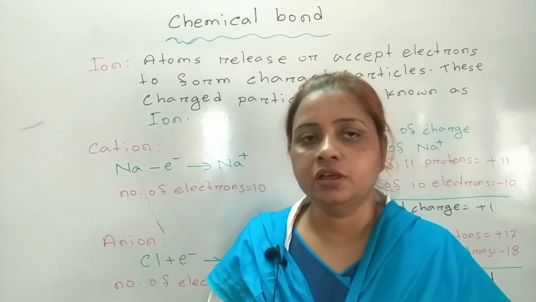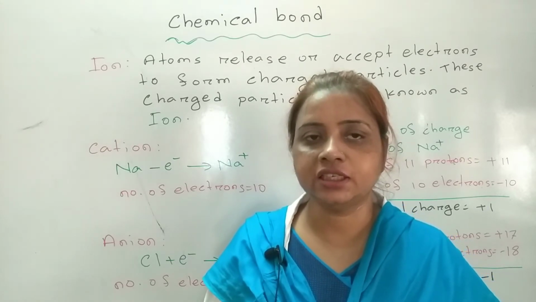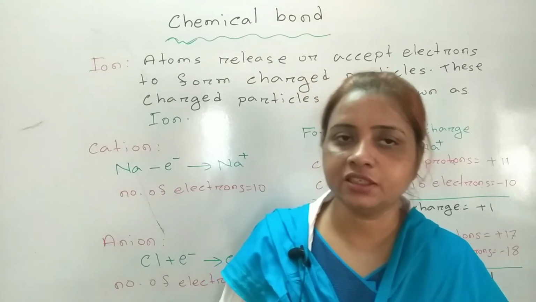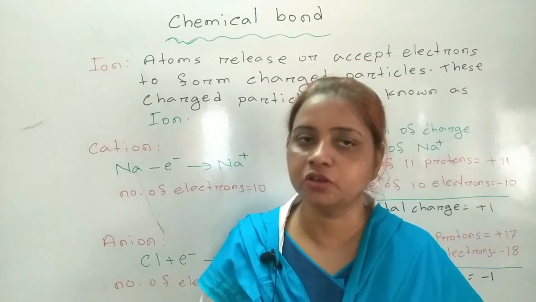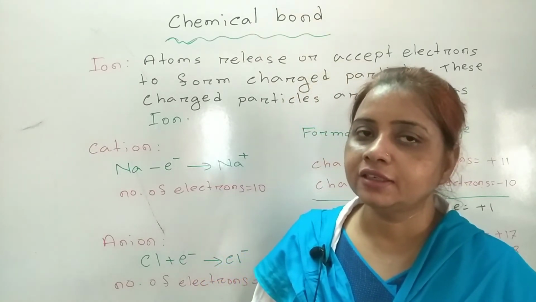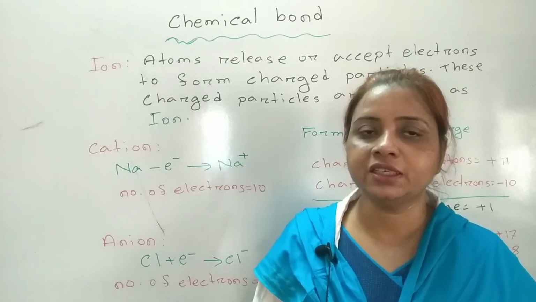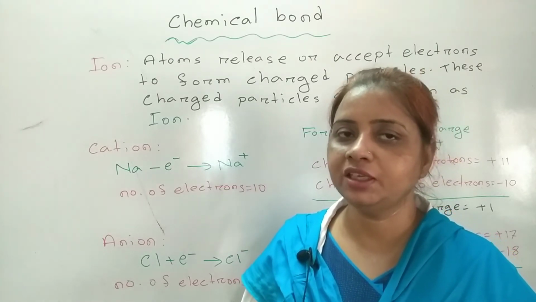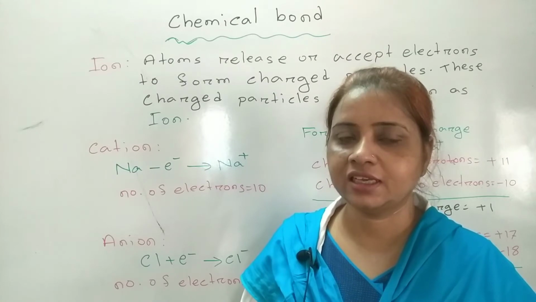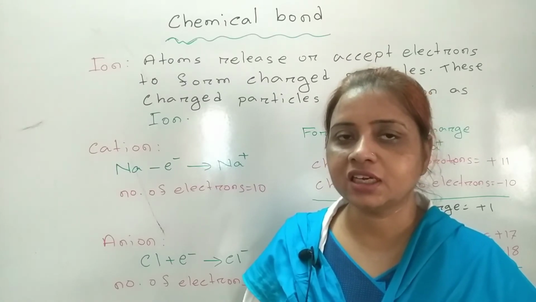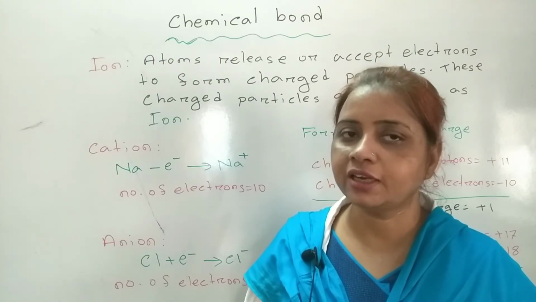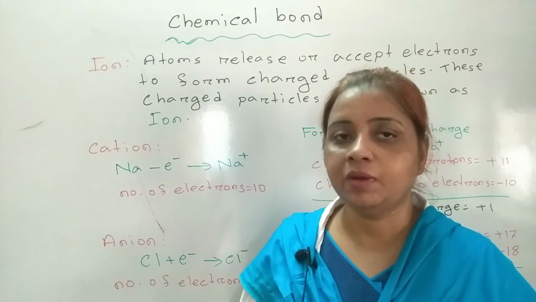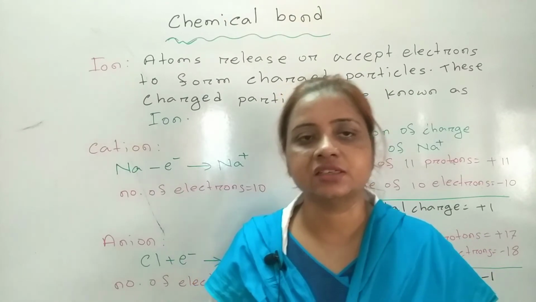The numbers of protons and electrons are the same, so the equal number of positively charged protons and negatively charged electrons balance each other. As a result, the charge of the atom becomes neutral. So an atom is neutral, but it can be charged.